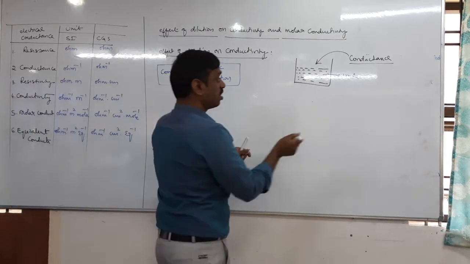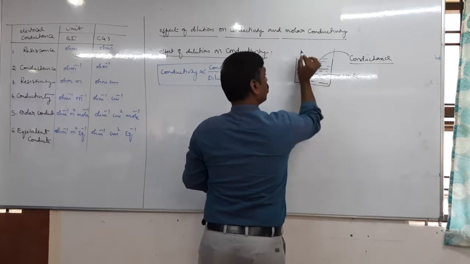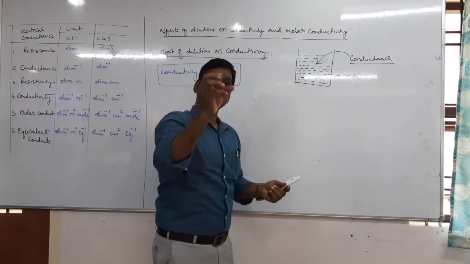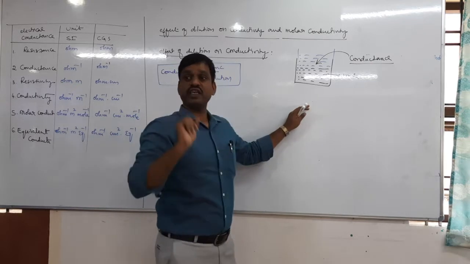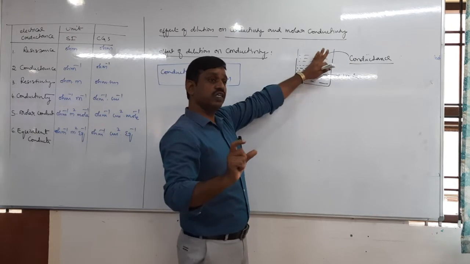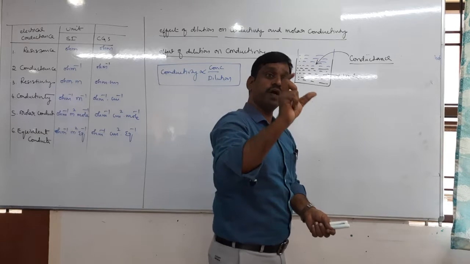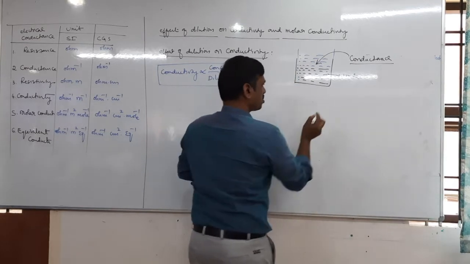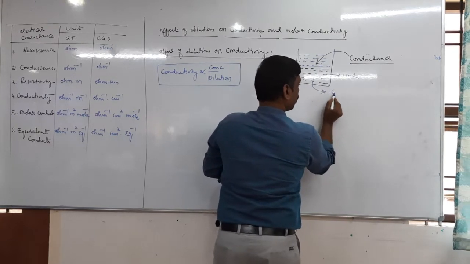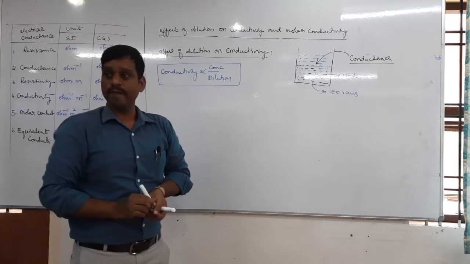The reason is that on dilution the total volume of the solution increases, but the number of ions per unit volume decreases. When total volume increases, we want the number of ions per unit volume. For example, imagine 1 ml of electrolyte with around 100 ions in it.